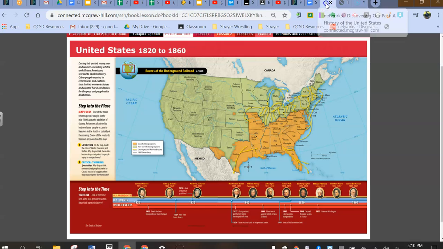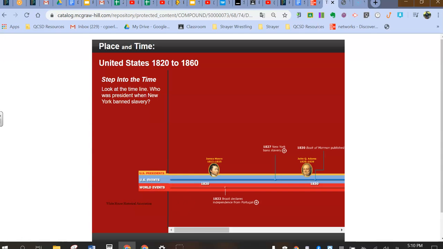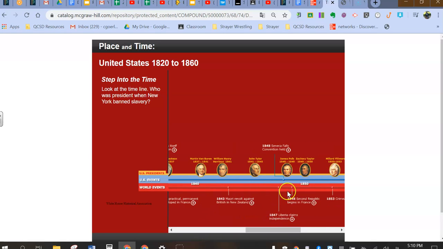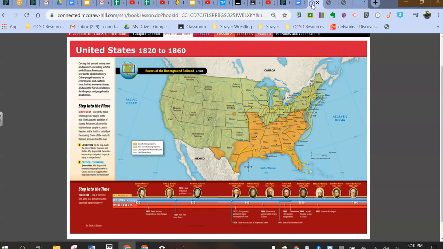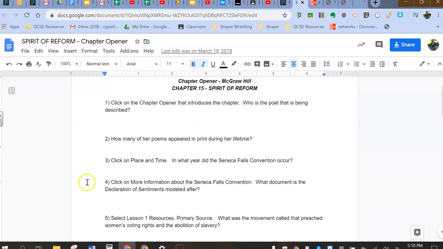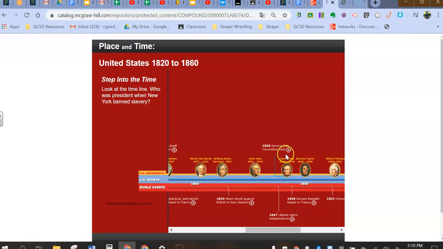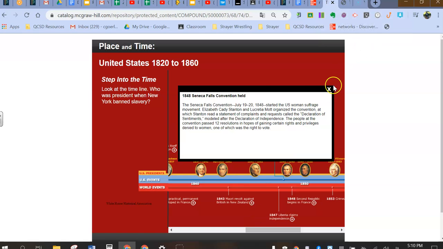So what you need to do then is go down to the timeline, and if you click on it there, it'll open it up and you'll see a bar here. You can scroll through until you find the Seneca Falls Convention. Then it's also going to say click on more information about the Seneca Falls Convention. What document is the Declaration of Sentiments modeled after? You would click on that information and there's a little plus sign, and this is where you'll find the information that you need.